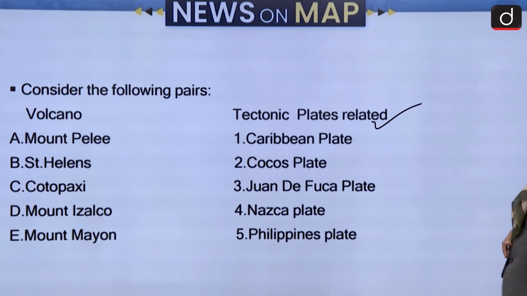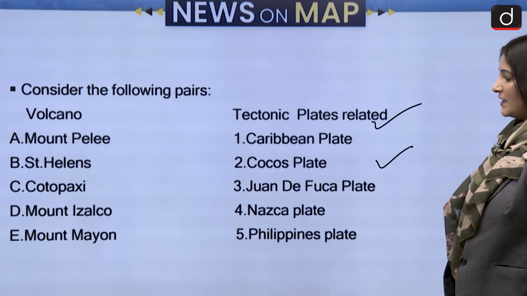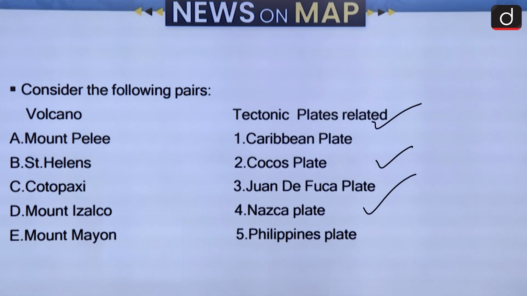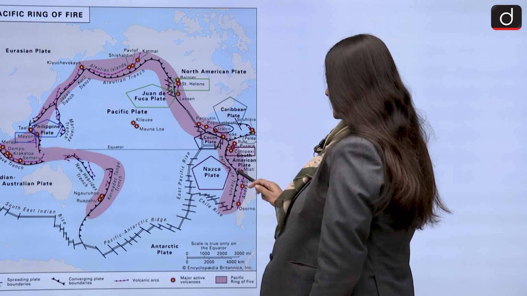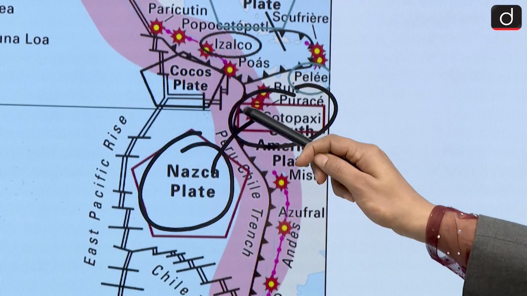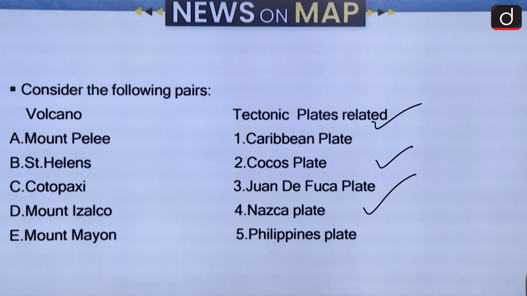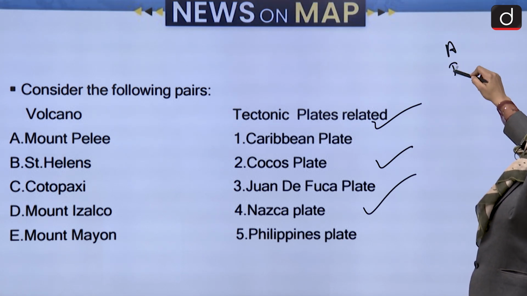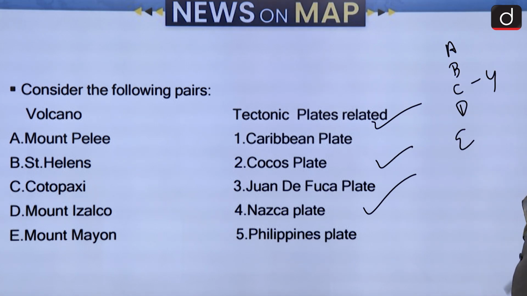So Mount Pelee, Caribbean plate; St. Helens, Cocos plate; Cotopaxi, Juan de Fuca plate; Mount Izalco, Nazca plate; and Mount Mayon, Philippine plate. Let us see. This is the manner we are going to do. So the Nazca plate is a minor plate and it is related to Cotopaxi. Alright, so let's first of all do that. Nazca with Cotopaxi. Let's write like this: A, B, C, D and E. C, we have to write 4 in front of it.